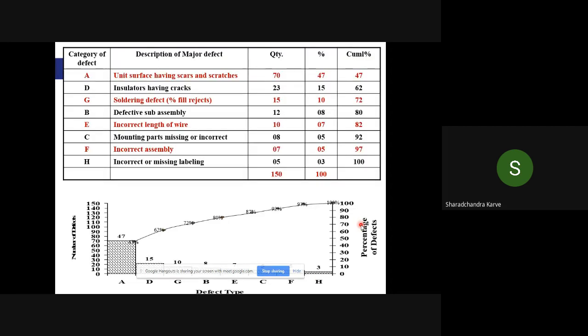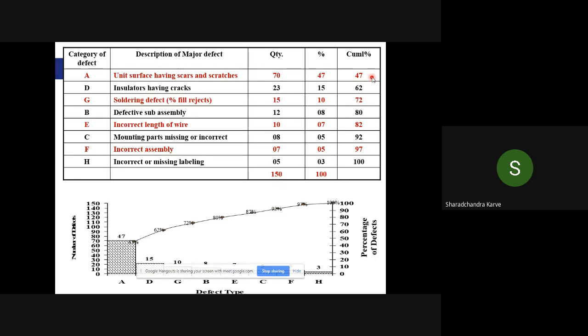Now when you have to draw a Pareto, the first thing you have to do is put them in descending order. So the order has changed here now. A, B, C, D has changed. Now it has A, D, G, B, something like that, based on the quantity of the defects in descending order. Now you had a percentage also here, and then the third column which comes here is called the cumulative percentage.